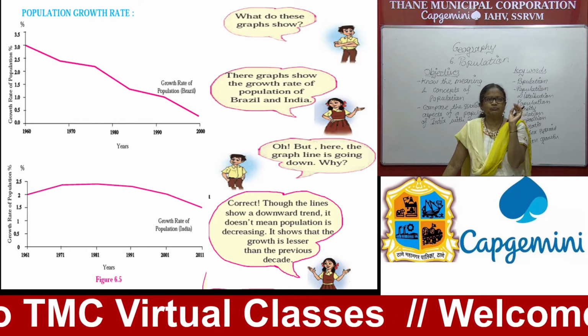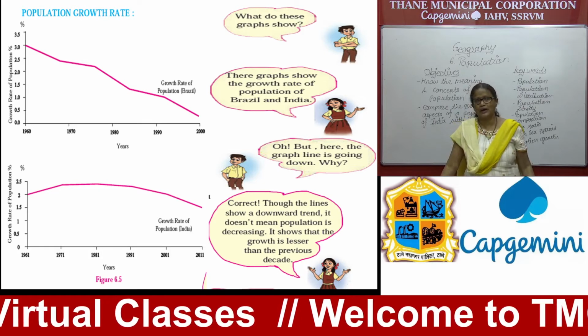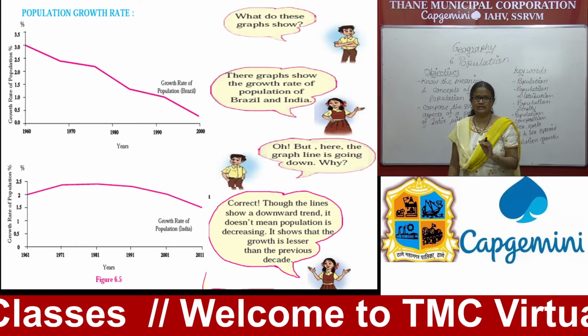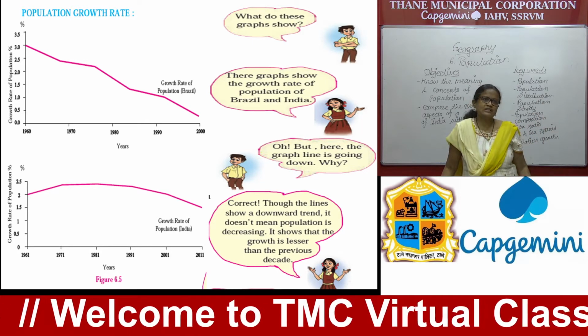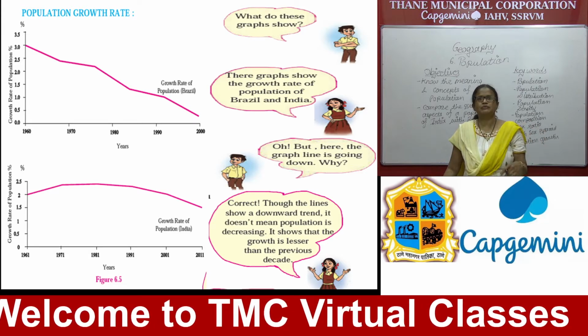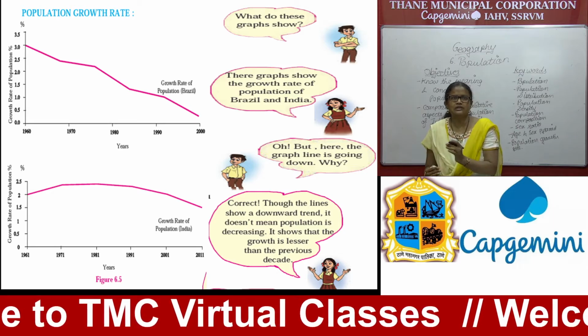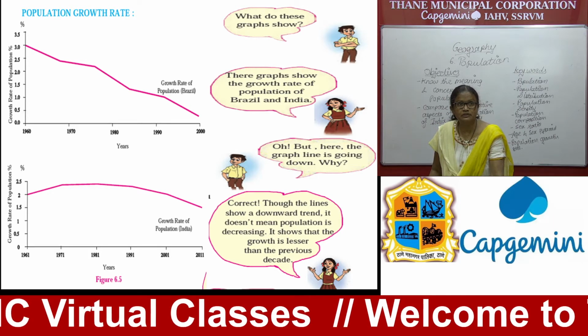So you can say here, though the lines show a downward trend, it does not mean population is decreasing. It shows that the growth is lesser than the previous decade. Decade means 10 years. Compared to the population growth rate of the previous 10 years, it is decreasing now. Observation is over. Try to identify the difference.